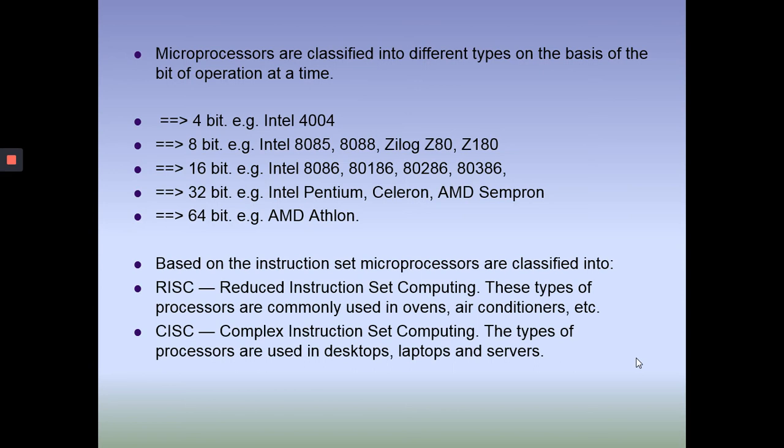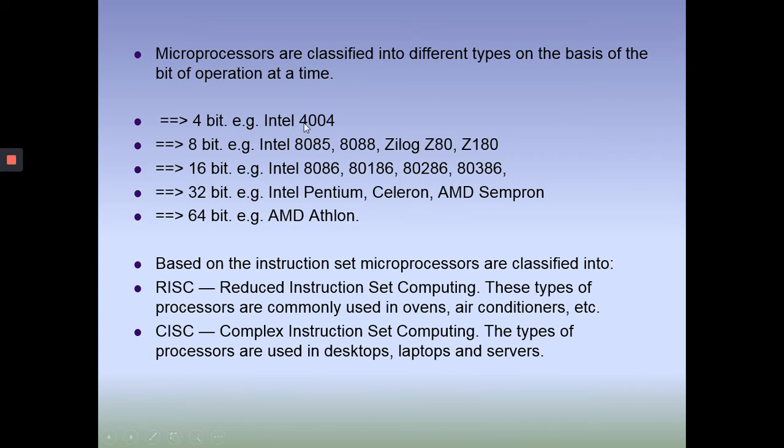Microprocessors are classified into different types on the basis of the bits of operation at a time, means how many bits can be operated on in a single pass, in a single go. On the basis of that, we can derive microprocessors into different categories. So the first category is 4-bit microprocessors.